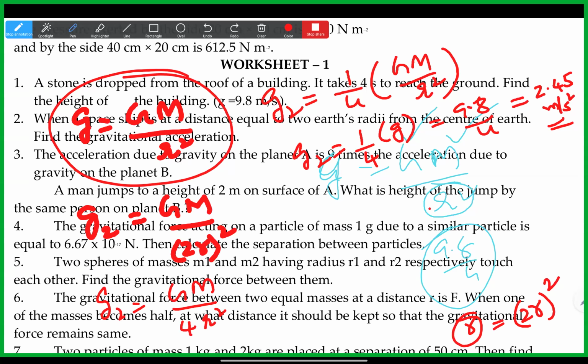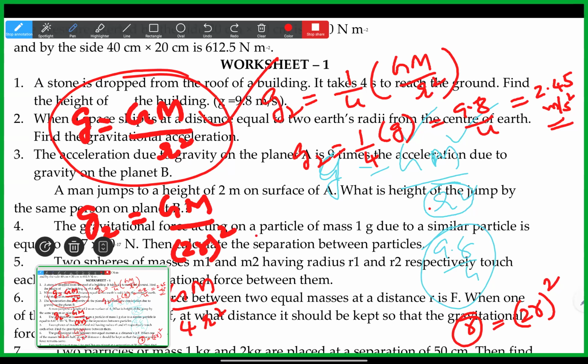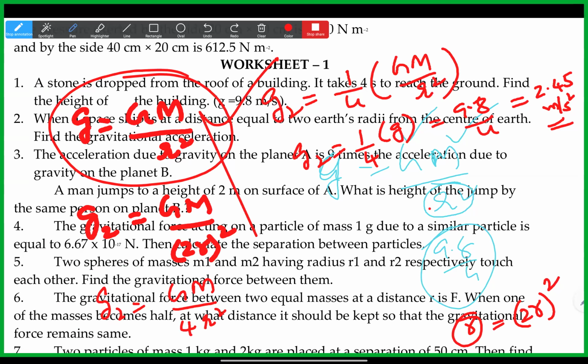So, do you have any doubt for me on this one? What I need, this is the actual G. Yes, sir. What I did was GM by R square, GM same here. I also understood this, sir. You can explain the next one.